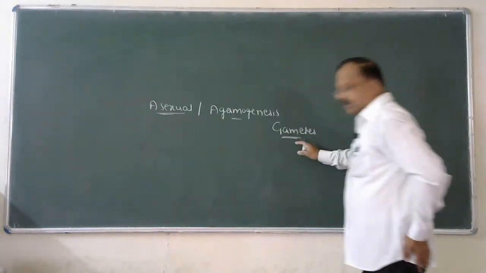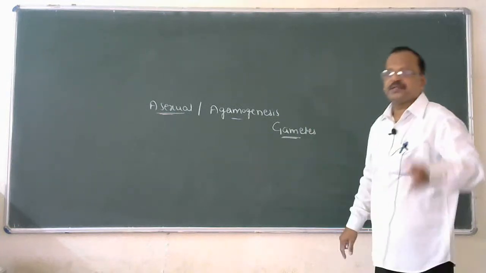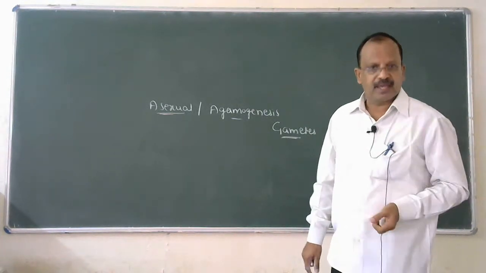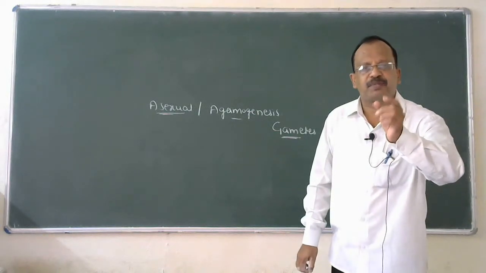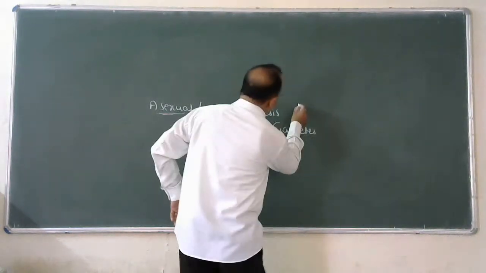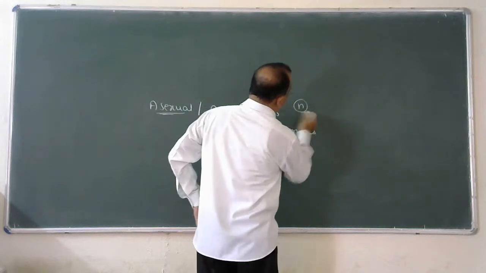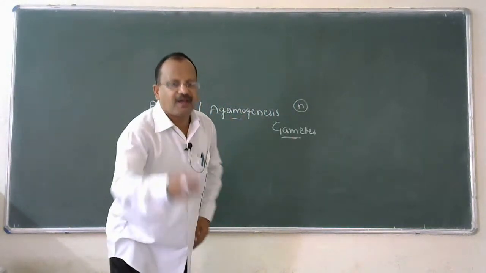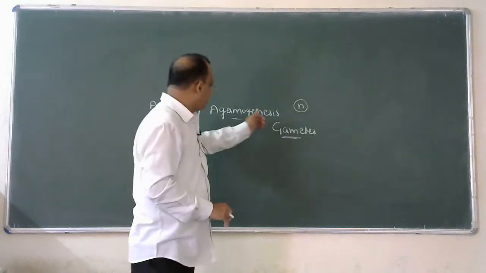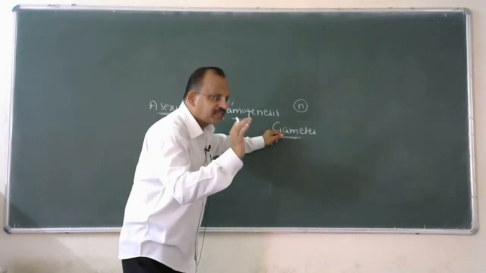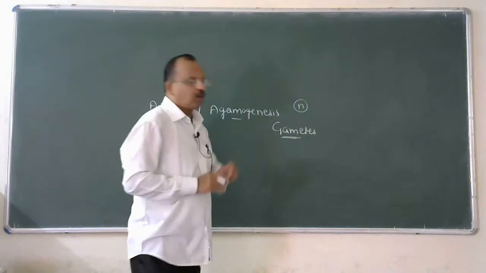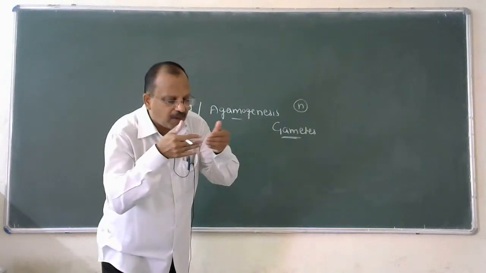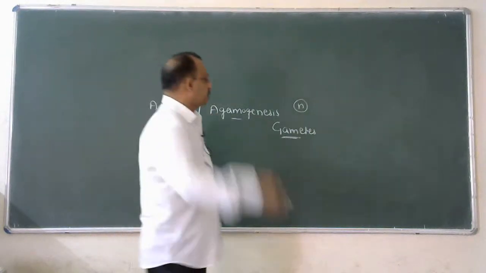Now, the question arises, what are gametes? Gametes are highly specialized haploid sexual cells which take direct part in the process of fertilization.